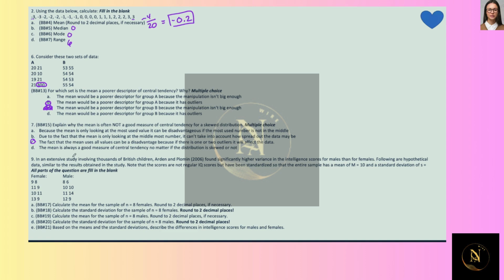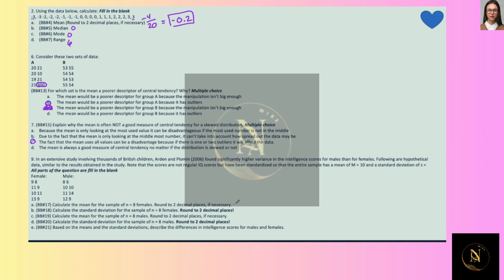Number 9, in an extensive study involving thousands of British children, Arden and Plumin found significantly higher variance in intelligence scores for males than for females. Following are hypothetical data similar to the results obtained in the study. Note that the scores are not regular IQ scores but have been standardized so that the entire sample has a mean of 10 and a standard deviation. So for the female, it says calculate the mean of the sample.